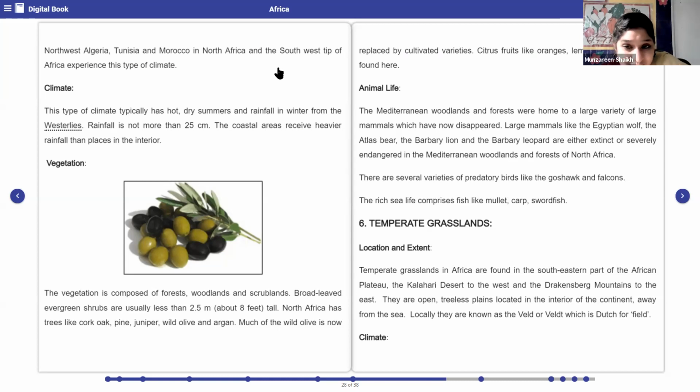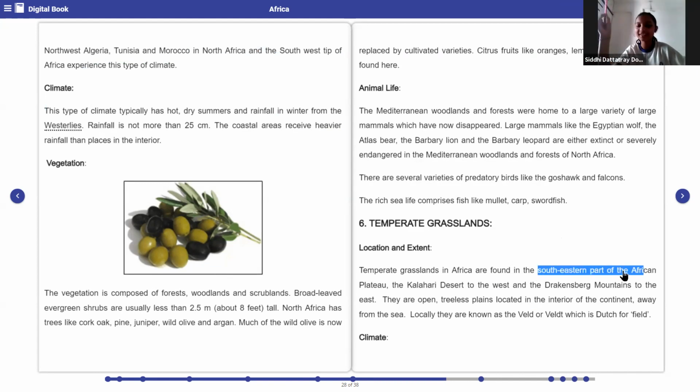The temperate grasslands in Africa are found in the southeastern part of the African plateau. So where are the temperate grasslands located? In the southeastern part of the African plateau. Yes, please underline that.